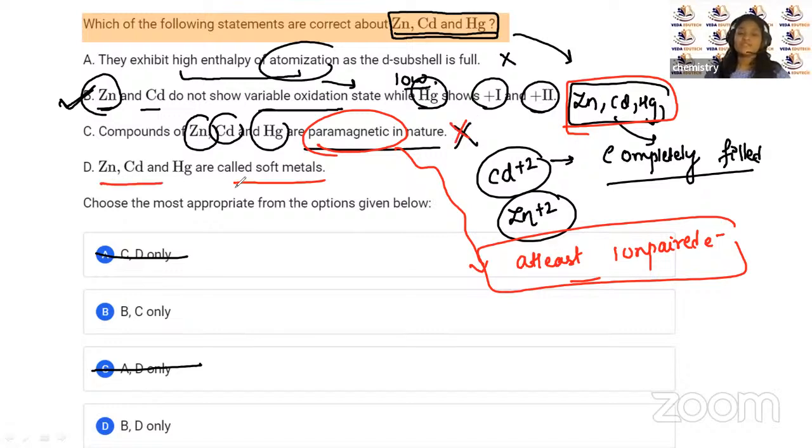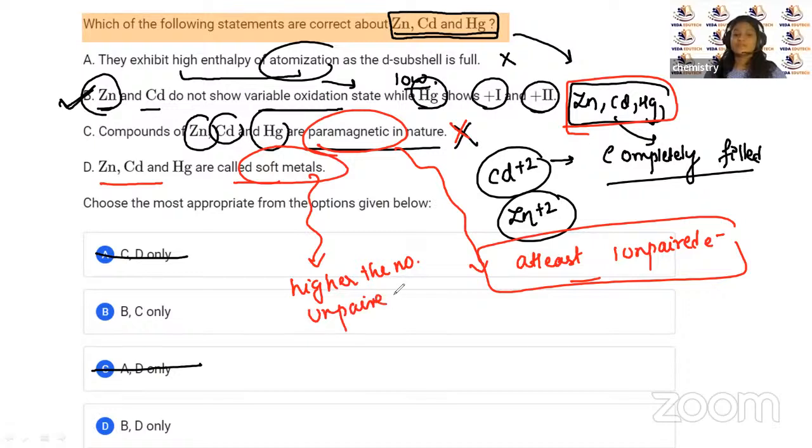They are called soft metals because as they're completely filled, metallic interaction is low, and the inter-electronic attraction is low, and that's why they are soft metals, right? Why are they soft metals, children? Talking about soft metals, we know that the higher the number of unpaired electrons, the inter-electronic attraction or interaction is very high, and the metal is harder.